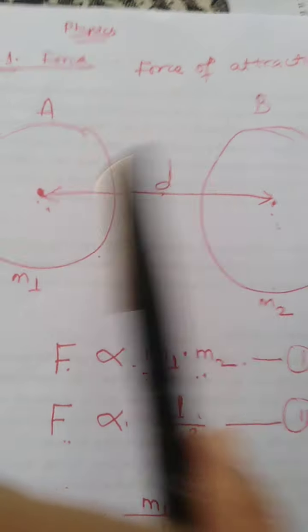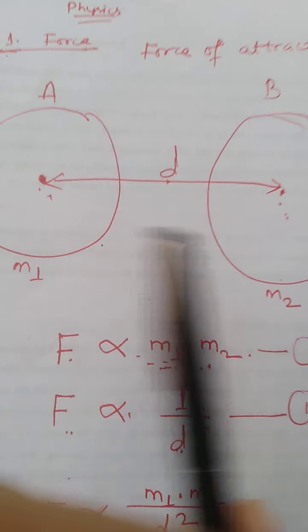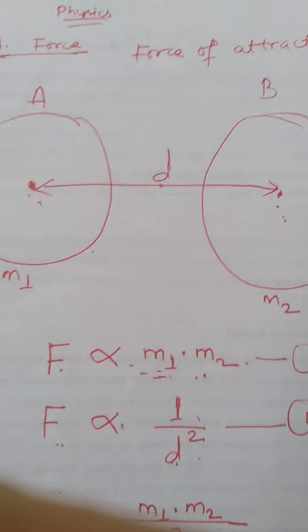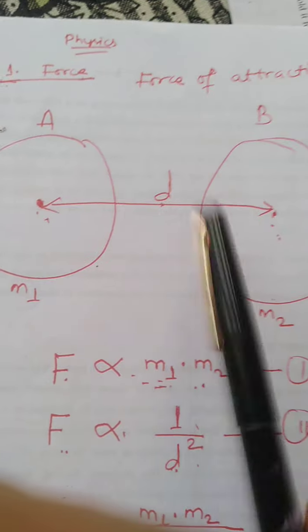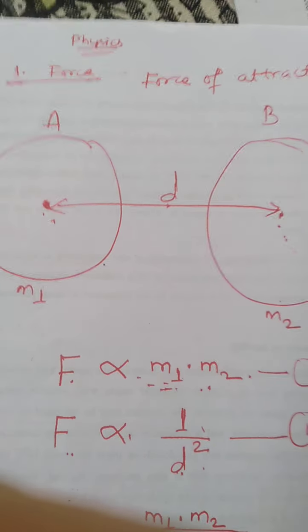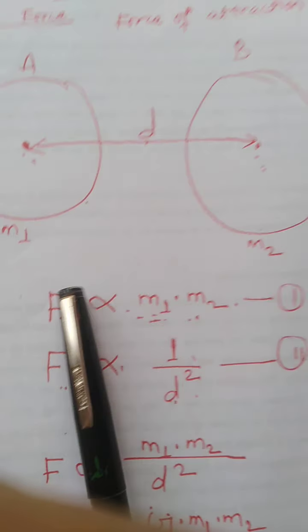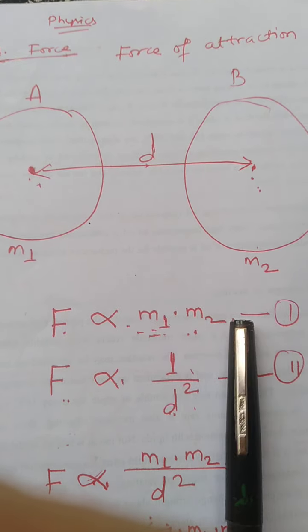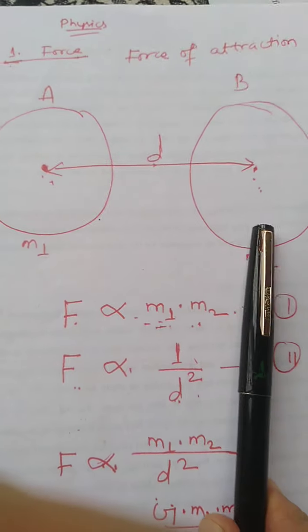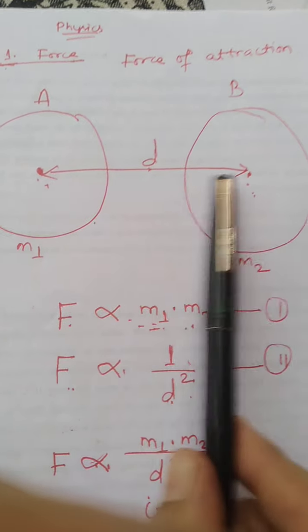If the product of the masses of these two bodies is less, then the force of attraction is also less, and if the product is higher, then the force is also higher. So the force is directly proportional to the product of their masses, m1 into m2, when these two bodies are kept at a certain distance.